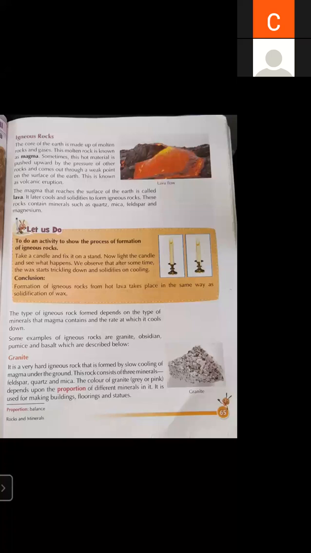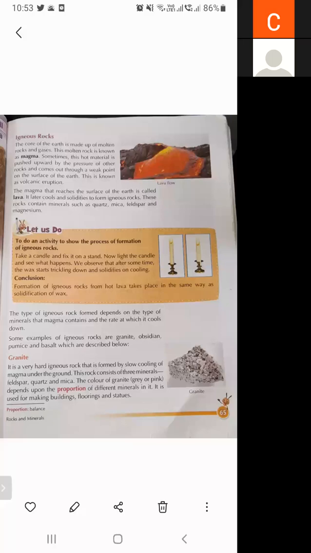So igneous rock contains some minerals like quartz, mica, feldspar, and magnesium. Then granite. Granite is also an igneous rock. It is a very hard igneous rock that is formed by slow cooling of magma underground. When magma is cooling very slowly under the ground, that magma will convert into granite. And granite is used for making buildings, flooring, statues.